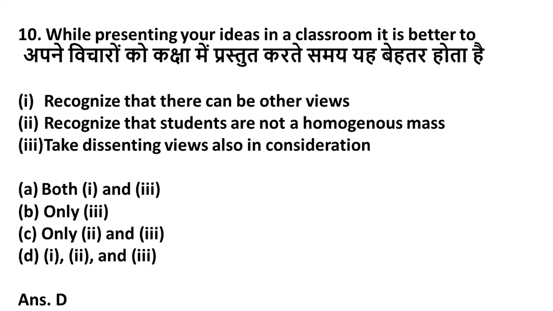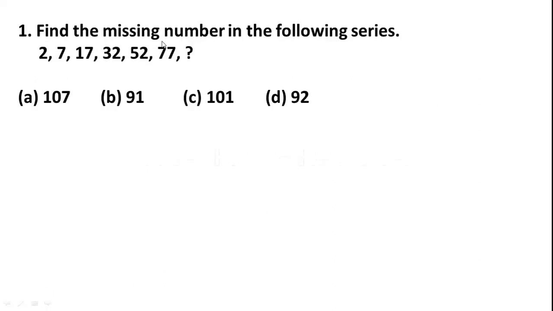Now we'll go to the next question. The question is, find the missing number in the following series. The series is 2, 7, 17, 32, 52, 77. We have to find the next upcoming number. So options are option A 107, option B 91, option C 101, option D 92. Friends, let us go to the solution.